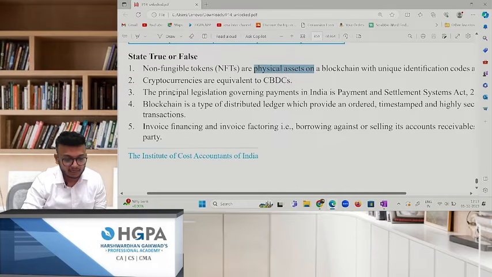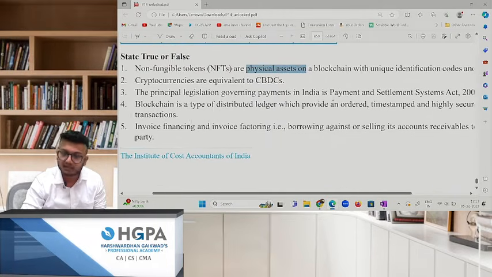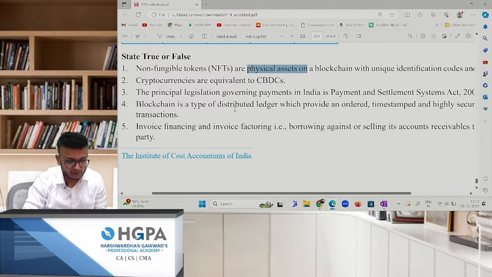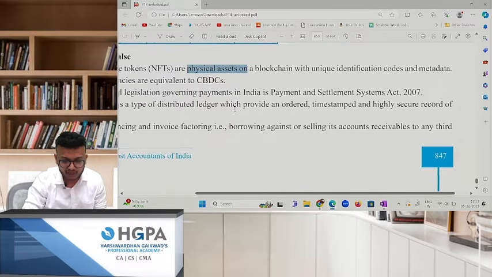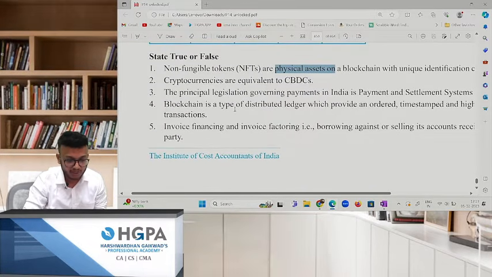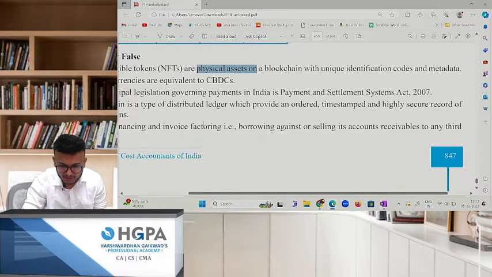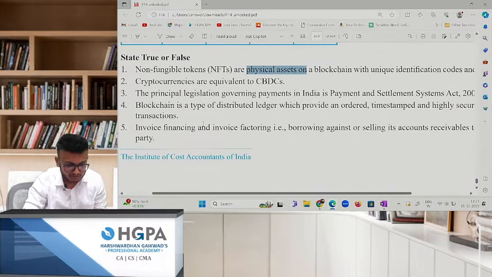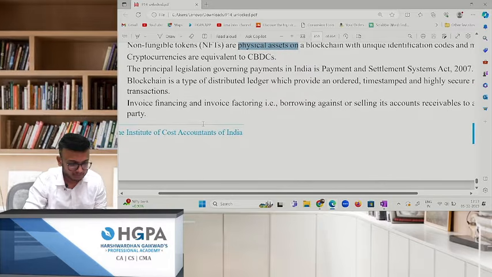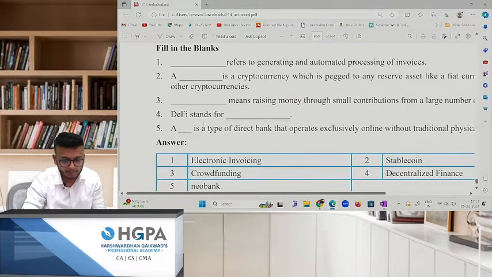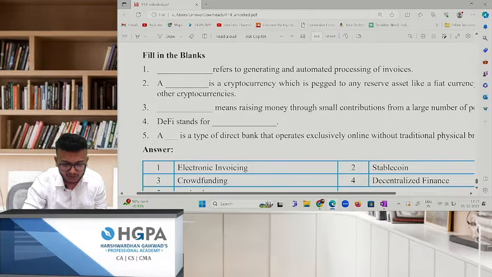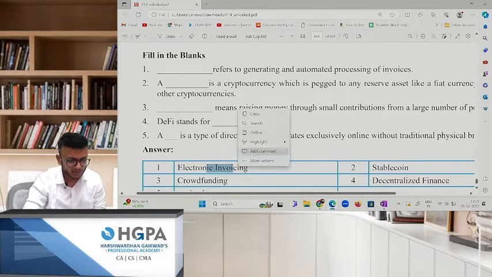The principal legislation governing payments in India is the Payment and Settlement Act. It is true. Blockchain is a type of distributed ledger which provides an ordered, timestamped, highly secure record of transactions. Yes, it's a ledger. Invoice financing and invoice factoring, borrowing against or selling your accounts receivable to a third party. I don't know what this is. Where is the question over here? Dash refers to generating an automated processing of invoices. Okay, electronic invoicing. Why are they putting invoicing over here?